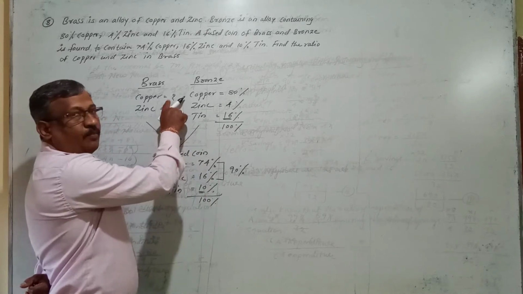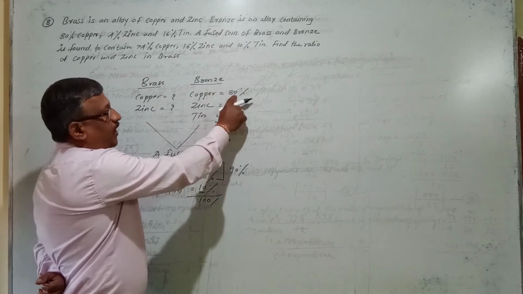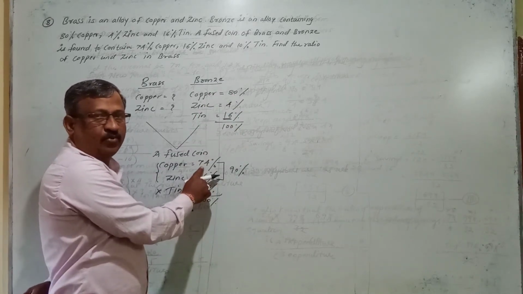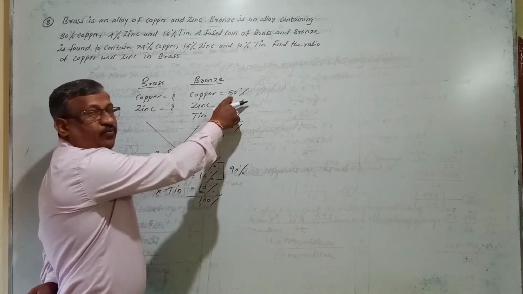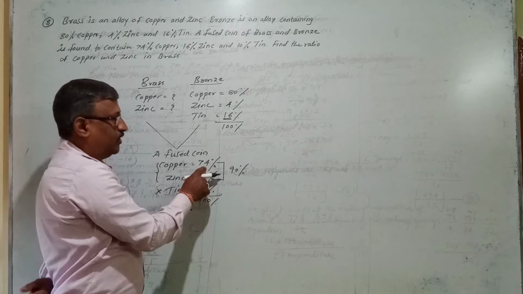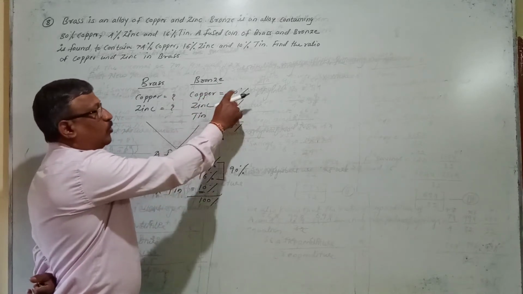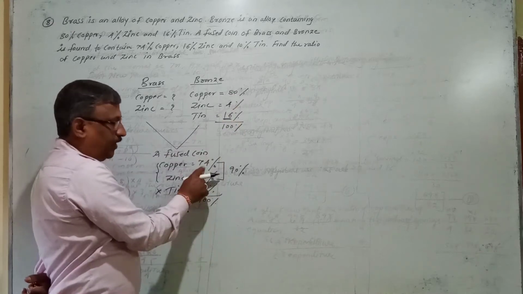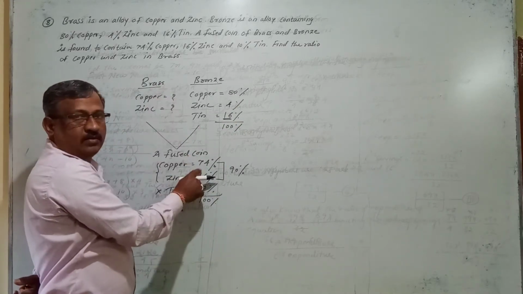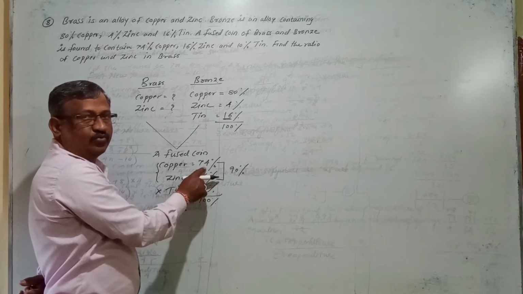They have taken some copper from brass and some copper from bronze, because bronze contains 80% copper, but here what is the percentage of copper? 74%. That means they have not taken the full 80% here; whatever they have prepared, 74%, has not come only from bronze. They have taken from both. Means out of 80%, they have taken some copper in the fused coin, and some from brass. Clear? Like that, they have prepared a mixture of 74% copper in a fused coin.